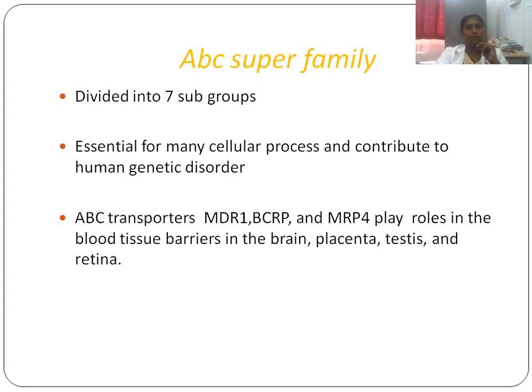ABC superfamily, what is that? It has been divided into 7 subgroups. It is essential for many cellular processes and contributes to human genetic disorders. We have seen that ABC transporters like multi-drug resistance protein, BCRP, and MRP play roles in the blood tissue barrier in the brain, placenta, testis, and retina.